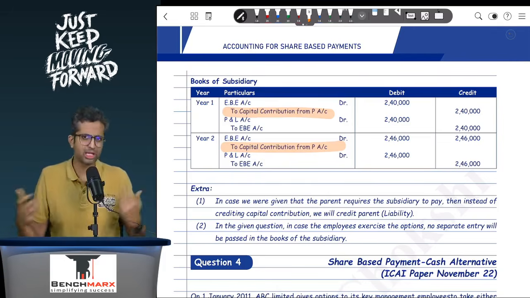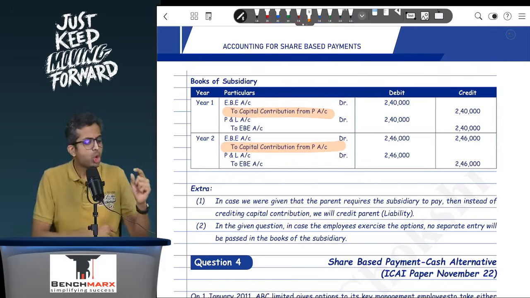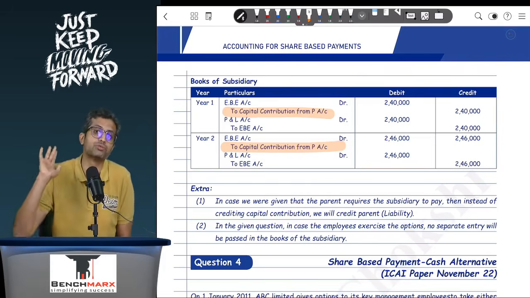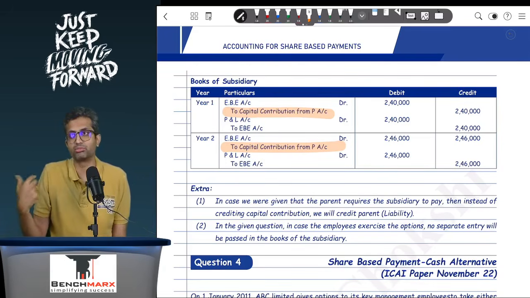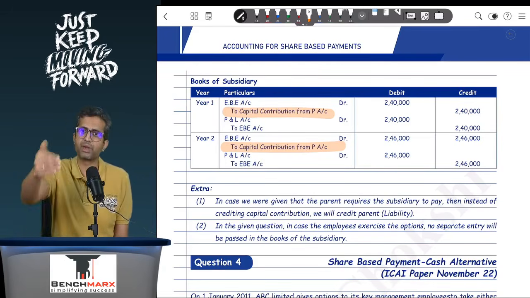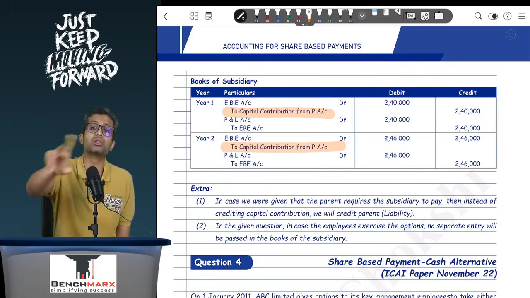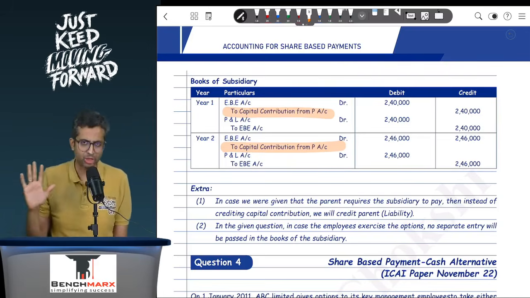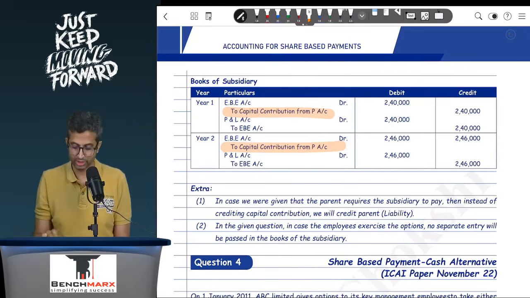There's one more sum that you do in the study material where you have agreed that 75% of the expenses will be reimbursed and 25% will not be. In which case for 75% you will book a receivable / payable, and for the remaining 25% there will be an investment / capital contribution. So that is an extra additional adjustment.